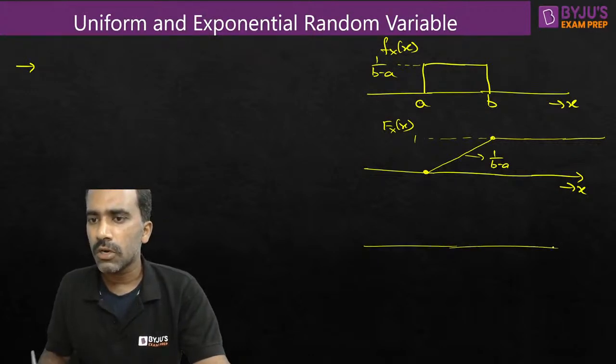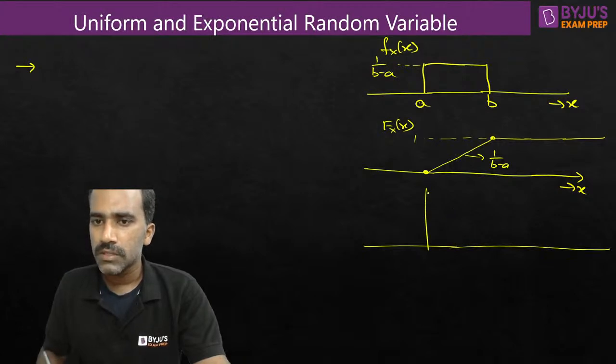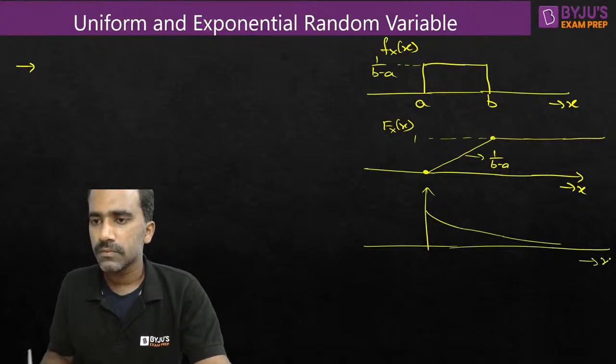Similarly, let us talk about the next PDF, which is the exponential PDF.